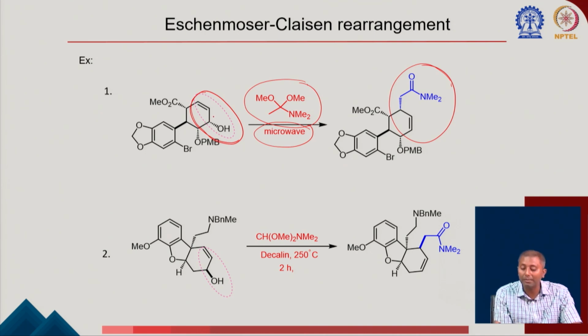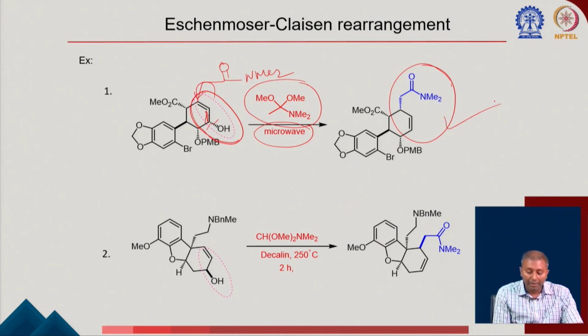Now how do you write the product? You have to understand where the allylic carbon is. This bond is going to get broken, and there will be a new bond going to form here. We know from the rearrangement that there will be a new bond going to form here. So this group is going to get migrated here. Then we are going to find that this CH2CONMe2 is going to come here, and there will be a double bond here, which you've seen here.